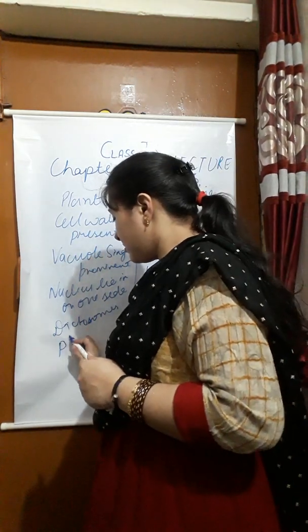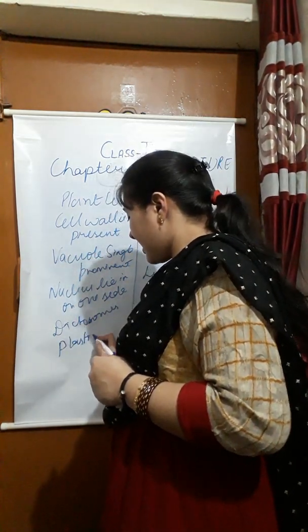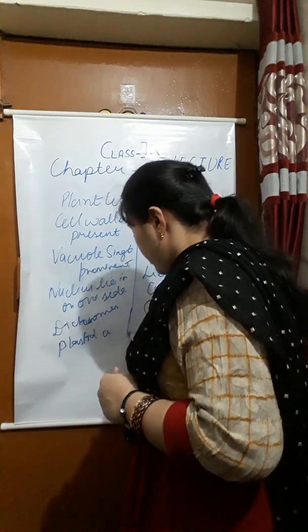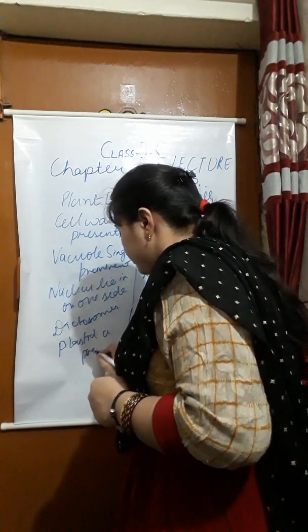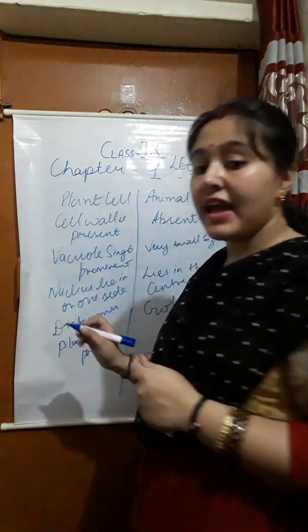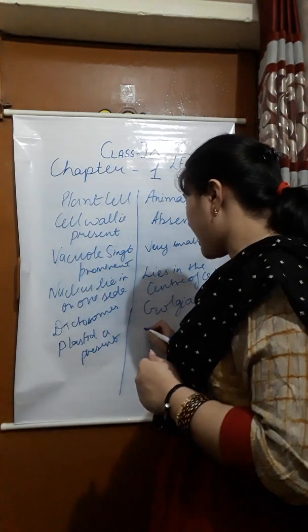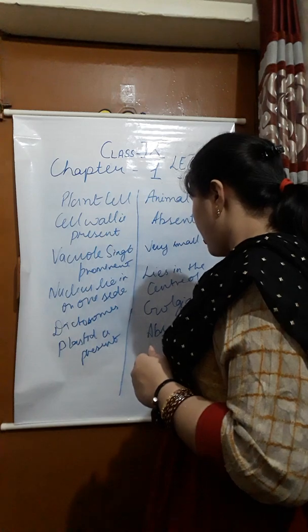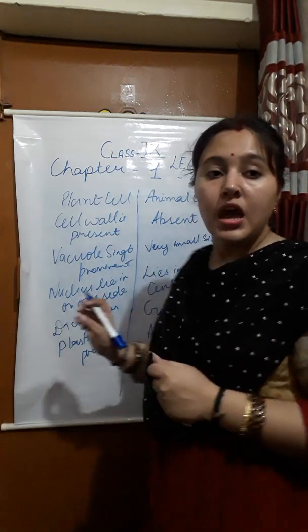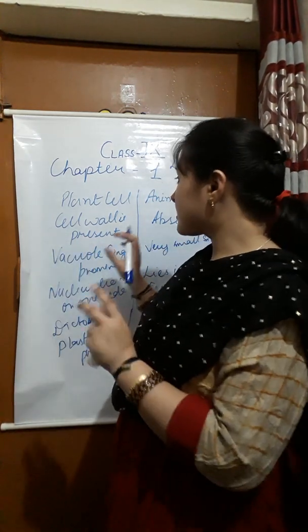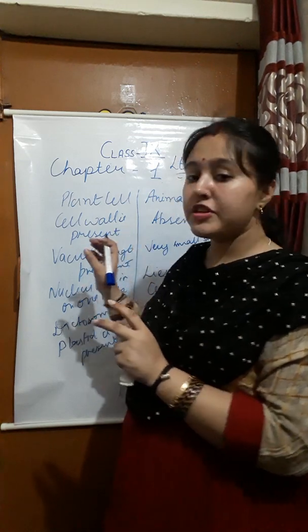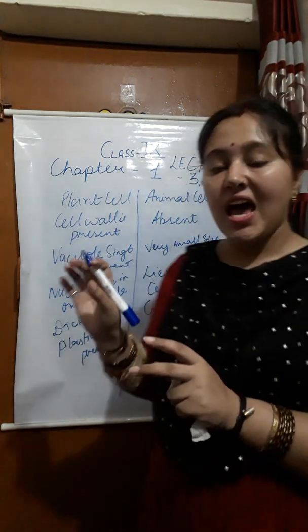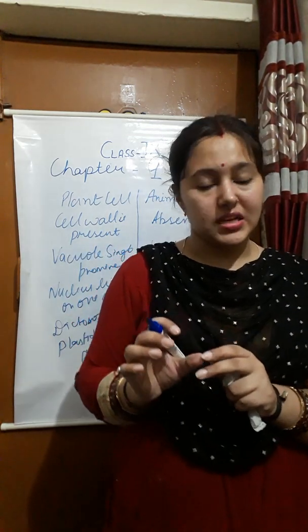Plastid is present, but in animal cell we don't have the plastid. It is absent. These are some differences between the plant cell and the animal cell.